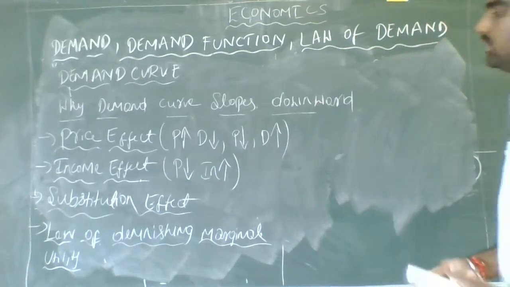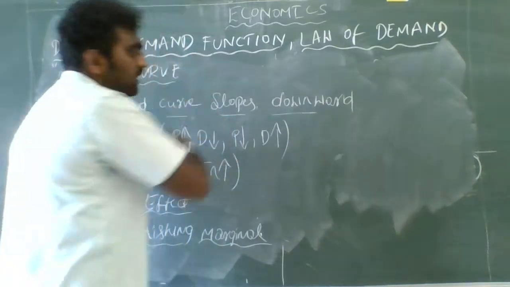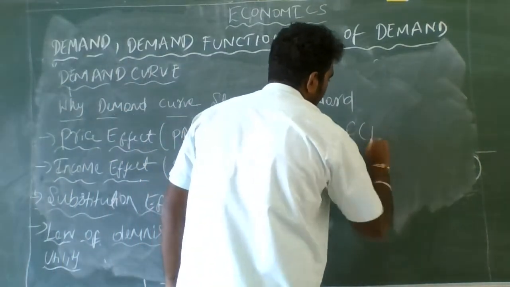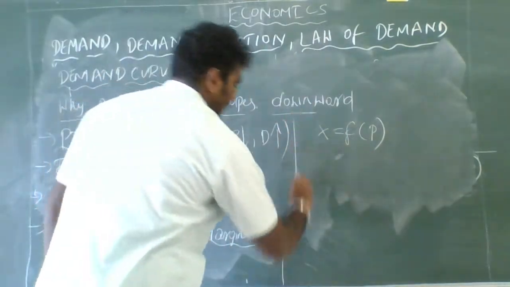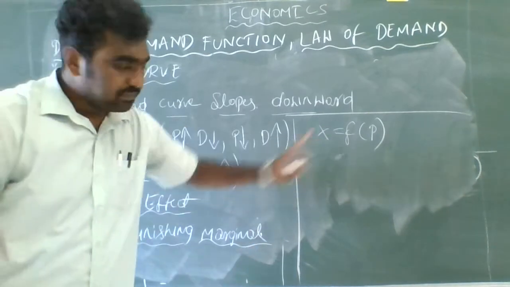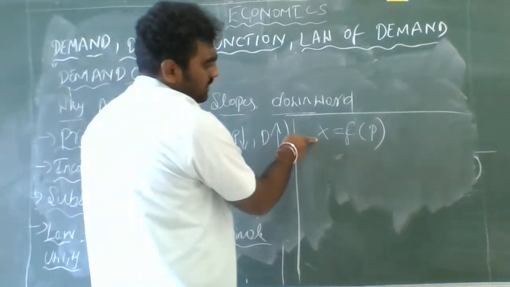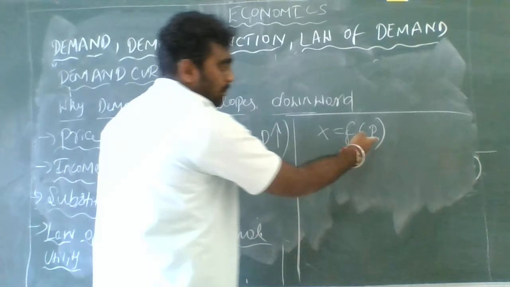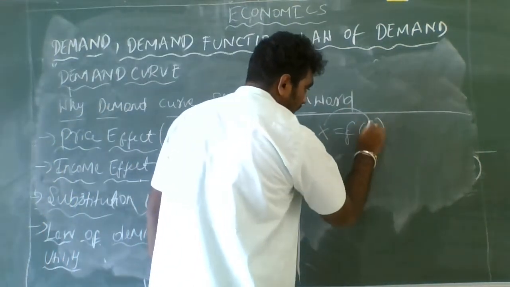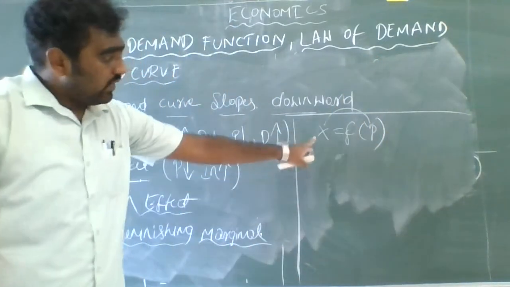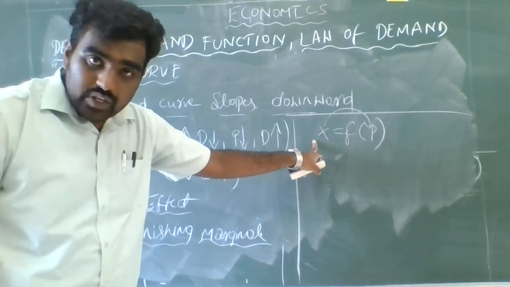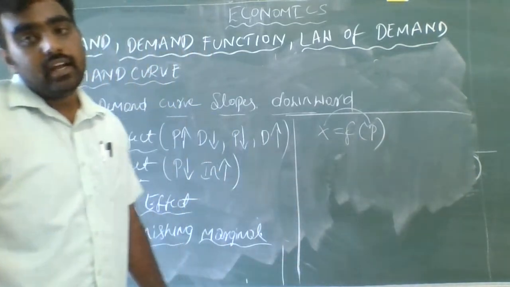Guys, here we can also understand the demand function in a different way. If I write x equals f of p, what does it mean? Just assume x is the quantity of the particular good and p is the price of the particular good, where x is the dependent variable and p is the independent variable.